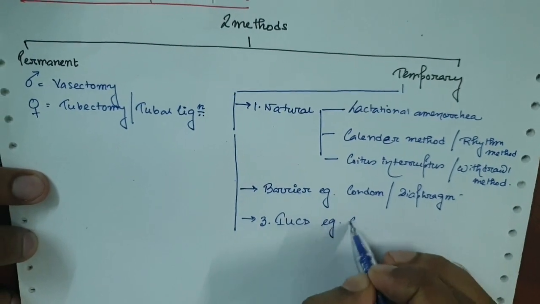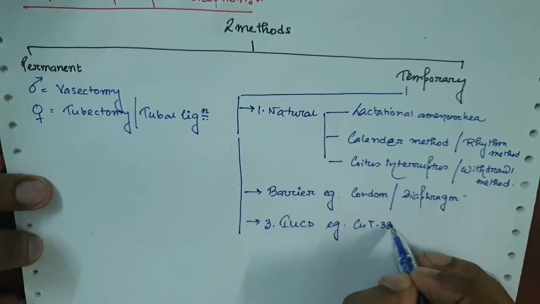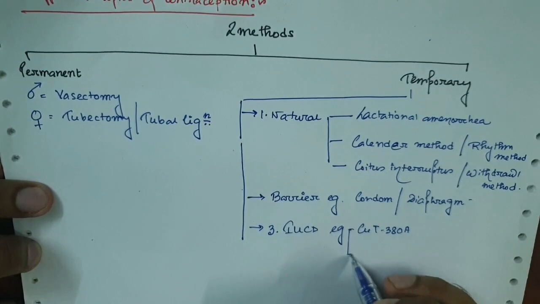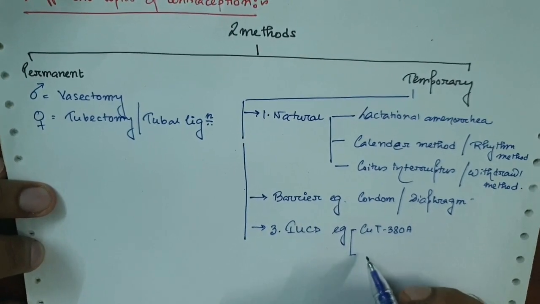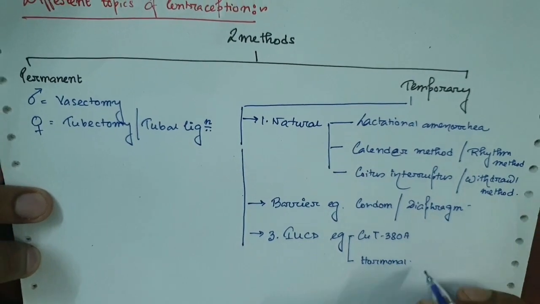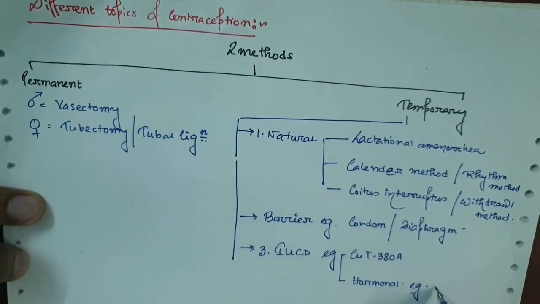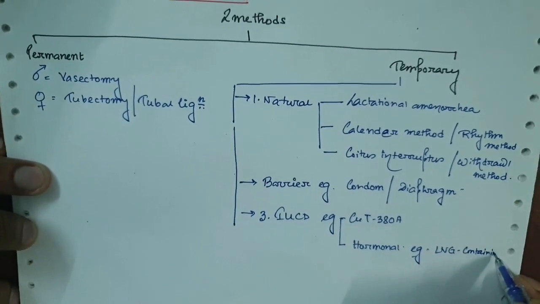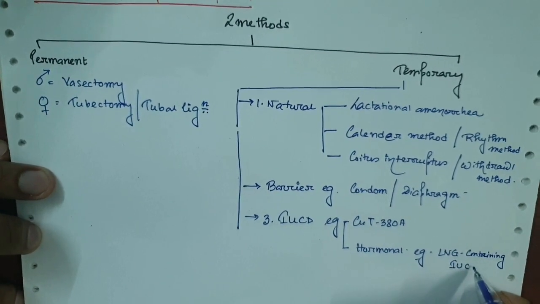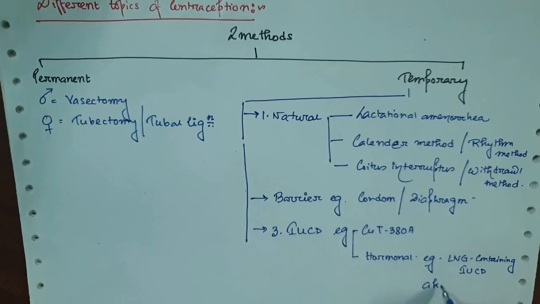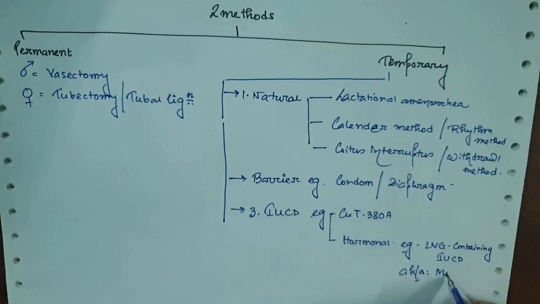Here examples are Copper T 380A, which is a multi-loaded copper device, or it can be hormonal, for example a levonorgestrel-containing IUCD, also known as Mirena.